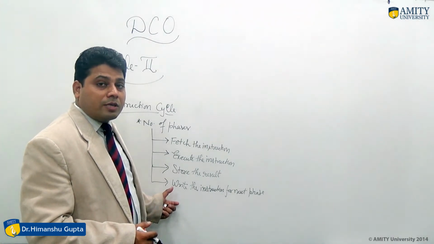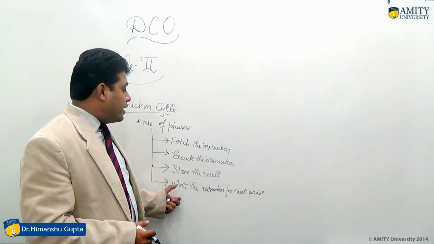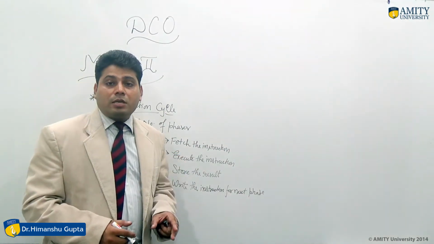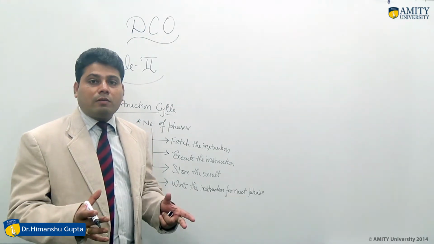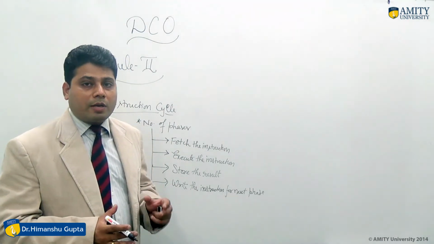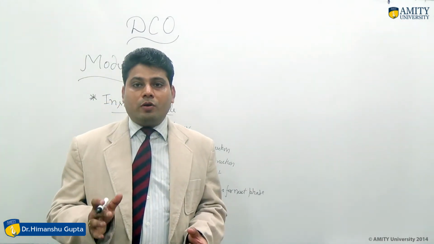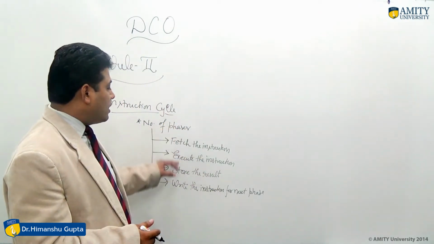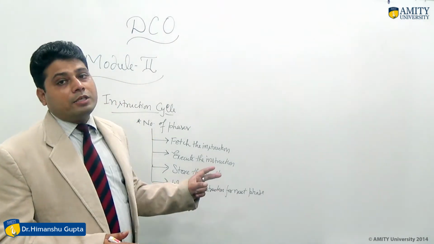If we are talking about the instruction cycle, these 4 phases are there where we have to fetch the instruction, then execute the instruction, then store the result, store the output into a particular register, and then write the desired output into a specific format for further use. So these are the basic 4 phases which we have to follow in the instruction cycle.